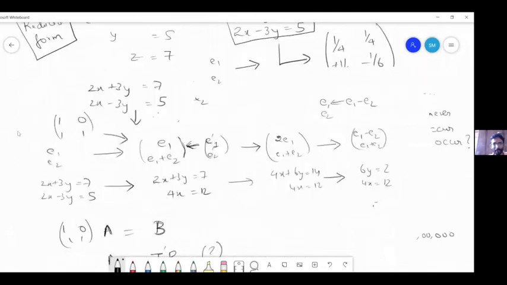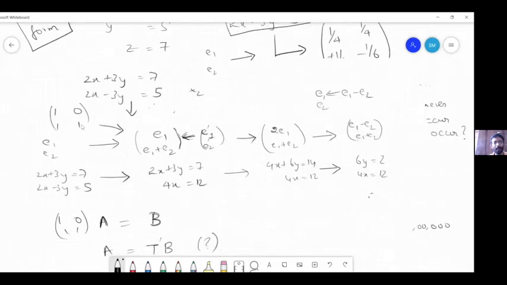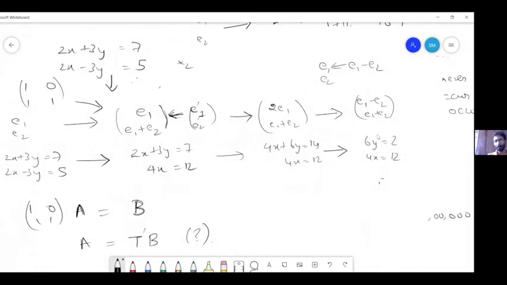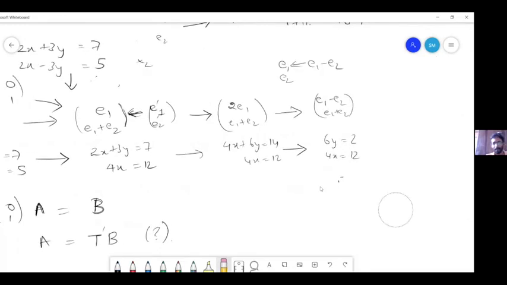Yeah. Because the solution space of E1, E2 and E1 plus E2 is same, and this is same, and this is same. So now we can say that this is true for any E1 and E2, right? E1 and E2 is equivalent to E1 minus E2 and E1 plus E2. Yeah. Right. Okay, so now we have this 4x equal to 12 and 6y equal to 2. Then it's just a question of scalar multiplication, right? Yeah. Right. So it is just a question of scalar multiplication.